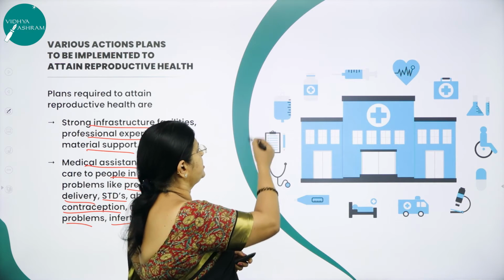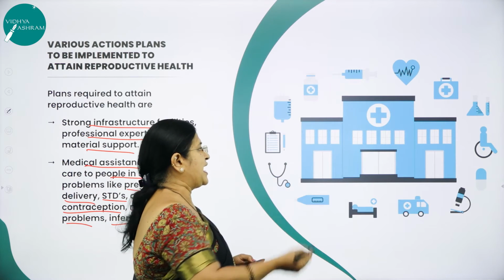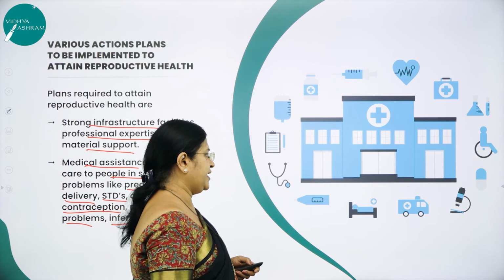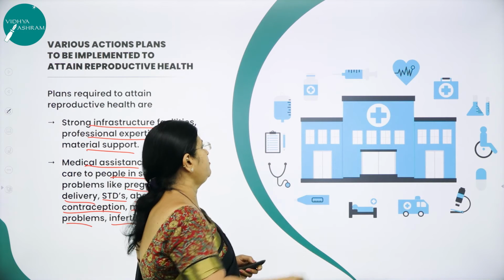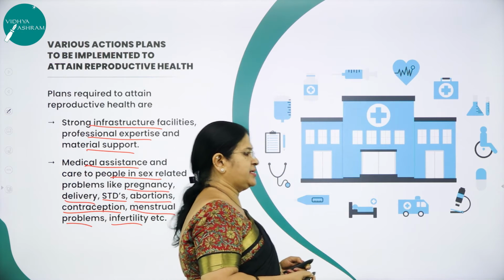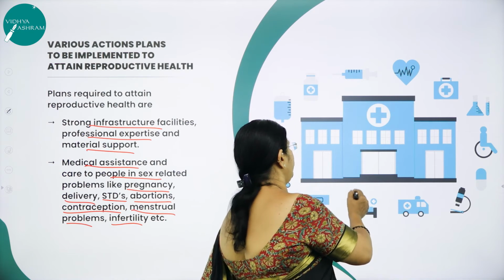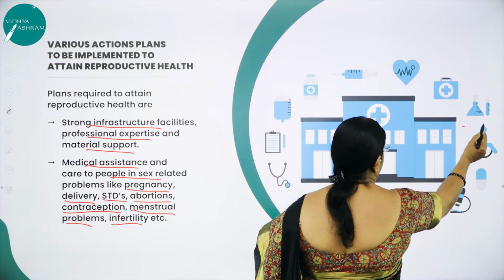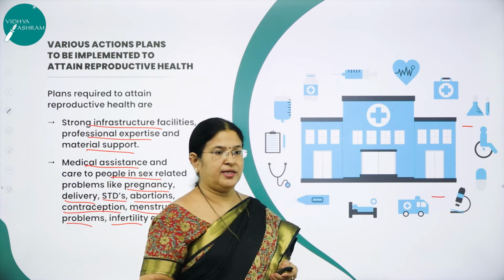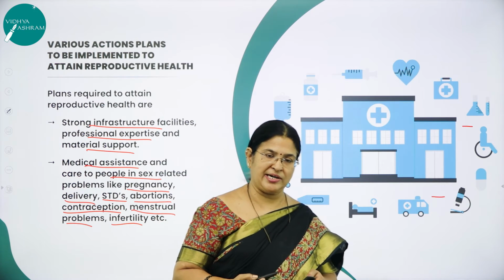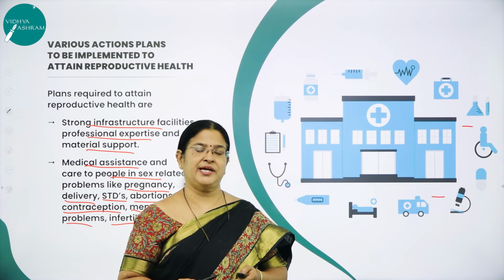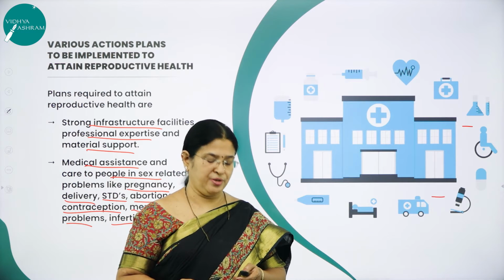So here in the picture you can see all these are the important action plans that need to be taken care of, right? This picture itself depicts what strategies need to be implemented. You can see the technology here, as I already said: the better the technology, the better the strategies, the better will be the society in maintaining good reproductive health.